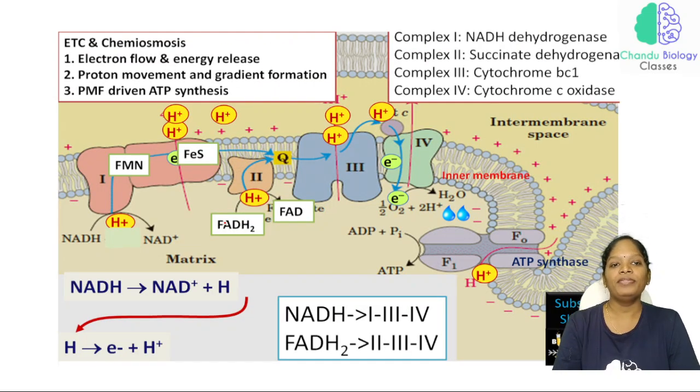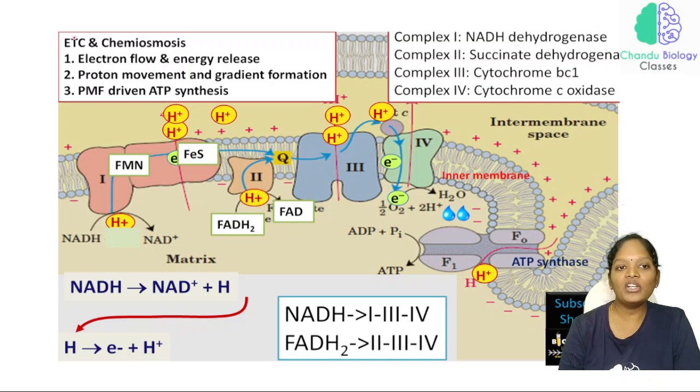Now see, this is a little bit more elaborate. Some additional important points have also been added here. See, the electron transport chain with chemiosmosis. Here, electron flow: the electron has flowed, and in addition, whenever the electron is flowing, energy is also released. So, electron flow and energy release.